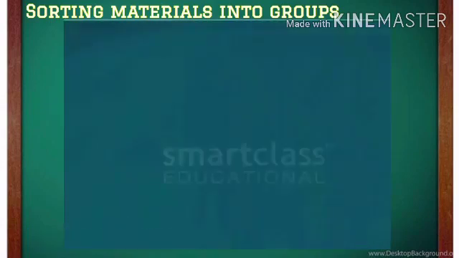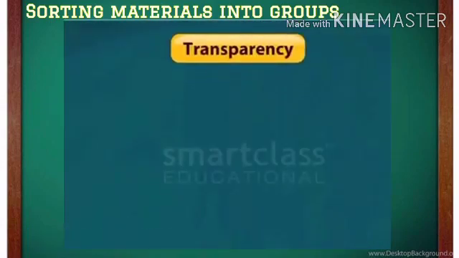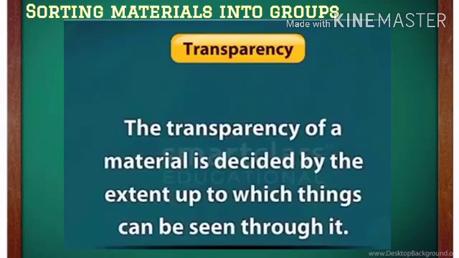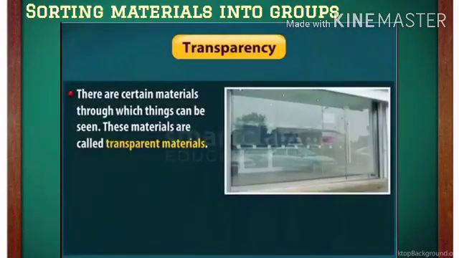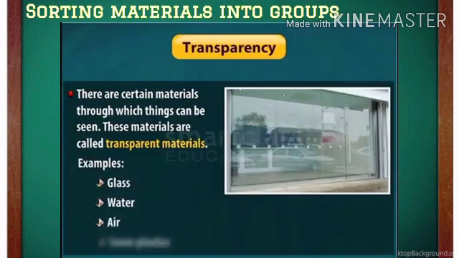The last property is transparency. The transparency of a material is decided by the extent up to which things can be seen through it. There are certain materials through which things can be seen. These materials are called transparent materials. Examples: glass, water, air, and some plastics.